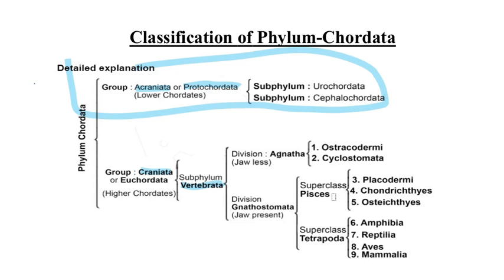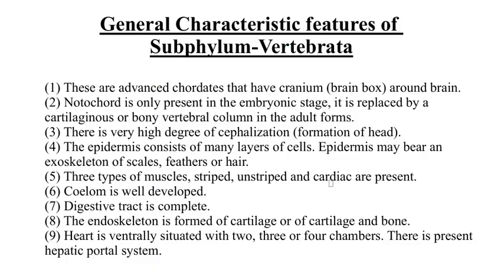The Subphylum Vertebrata includes two divisions, the Agnatha, which includes the jawless fishes, and the division Gnathostomata, which is further classified into the superclass Pisces and Tetrapoda. The superclass Pisces includes the Placoderms, the Chondrichthyes, and the Osteichthyes. And the superclass Tetrapoda includes the classes Amphibia, Reptilia, Aves, and Mammalia.